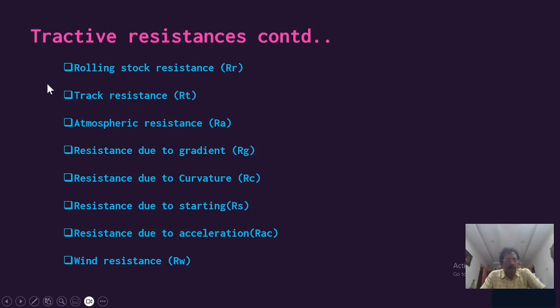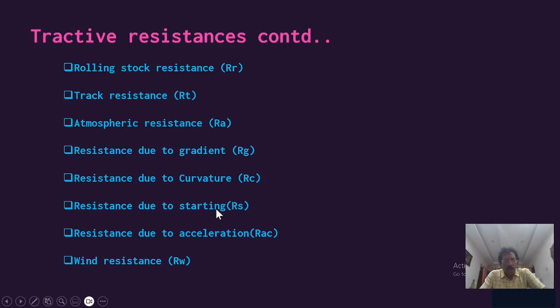These three things are necessary to consider, because the train is running at a higher speed. And resistance due to gradient and curvature occurs in particular situations. Based on the ruling gradient and the sharpest curvature, it will be decided. This should be added.